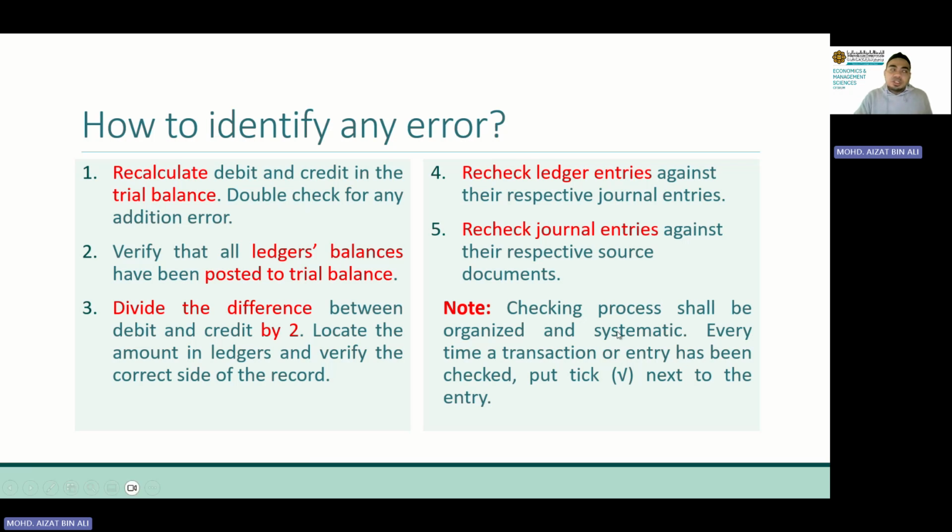In addition to that, the checking process needs to be organized and systematic. Whenever you have done the checking, just do a tick, so that you don't have to look at it twice or more. This is especially true later on when you work on your project. A few times in the past, students have prepared everything, but somehow they cannot find the error. If you follow these steps systematically, you will find those errors.